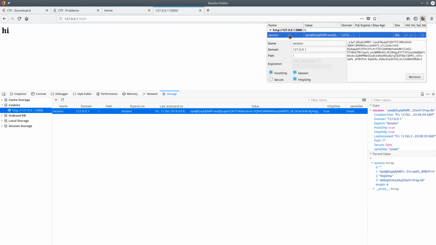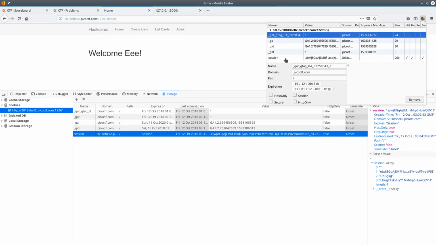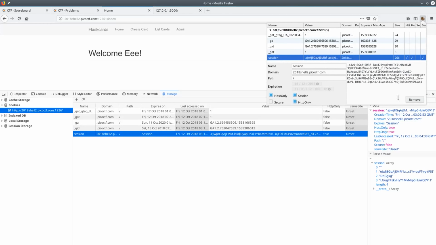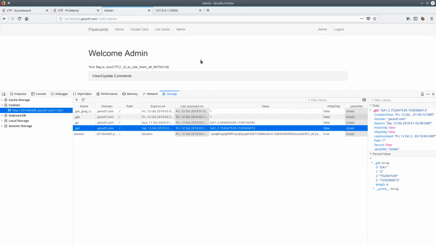And I can look here at the session variable, and it just gives me the whole string. So even though in our little cookies display here it shows the session broken up, that's just because it assumes that the dots in the session mean different sections, which is what they are, so it's useful that it does that. I'm going to copy this whole cookie, and then on my home page I'm going to replace that with my cookies here. Save that, then try going to the admin page, and here we go. There's the flag.